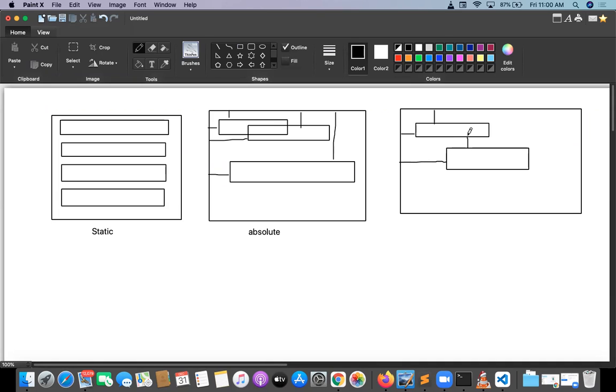This is actually called a relative position. Don't confuse. Absolute position, relative position, all the scenarios are common. Just one scenario is different. That scenario is elements taking position from the body in absolute position. Elements take position from the adjacent element in relative position. In the name only it is there, relative.